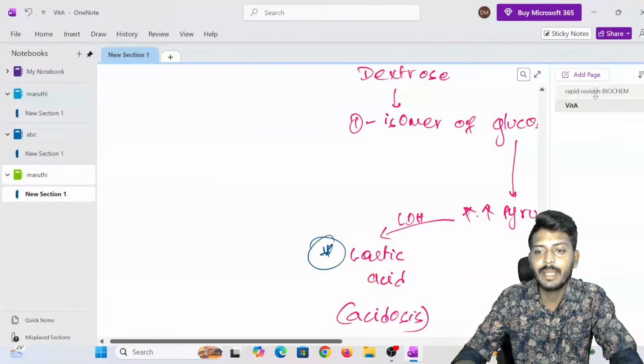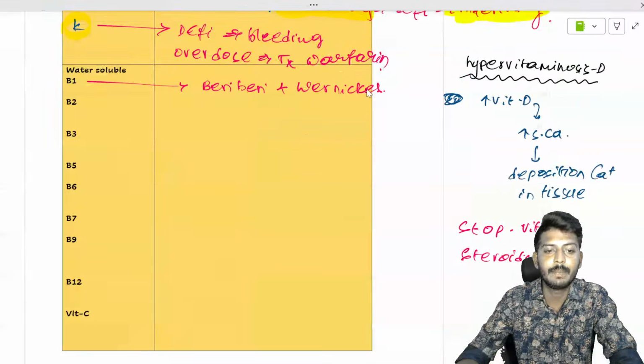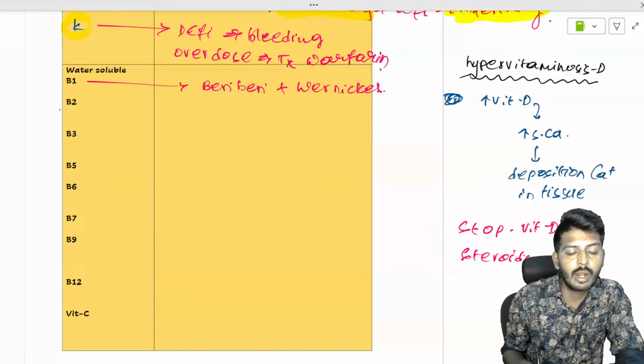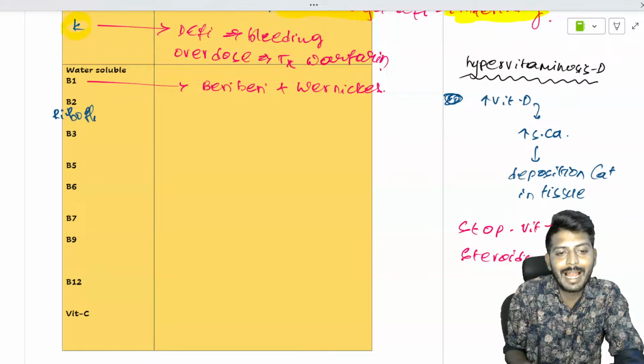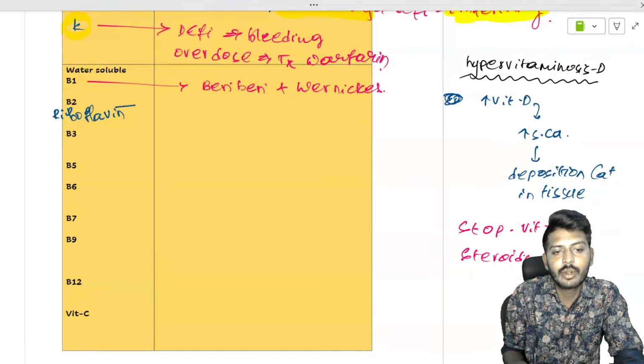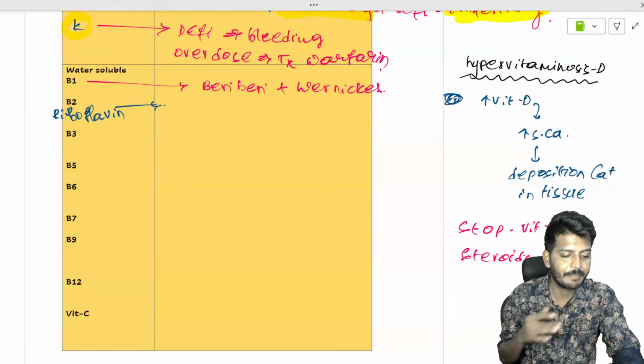Vitamin B2. When I'm speaking of vitamin B2, B2 is also called riboflavin. So riboflavin deficiency.